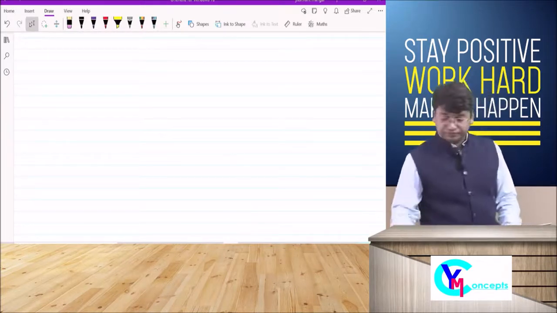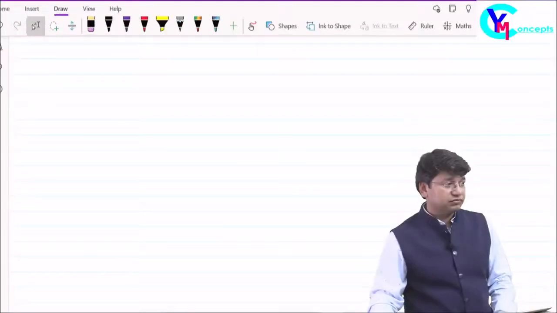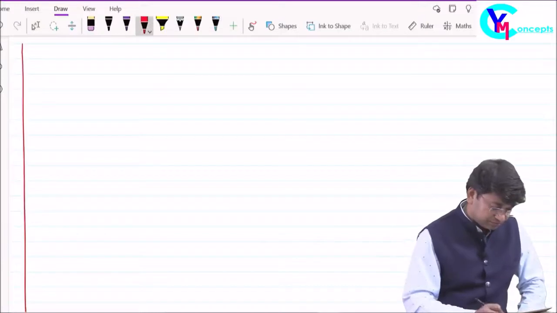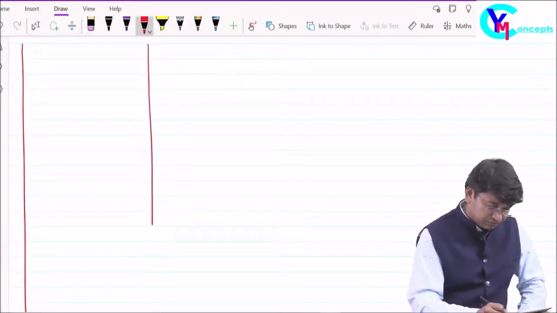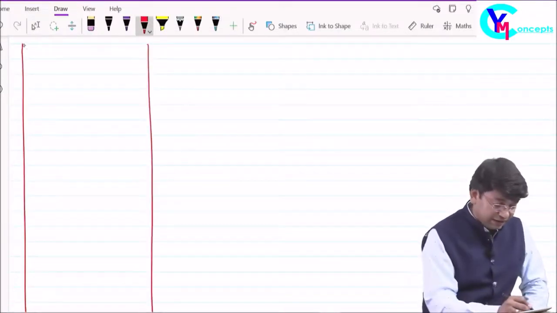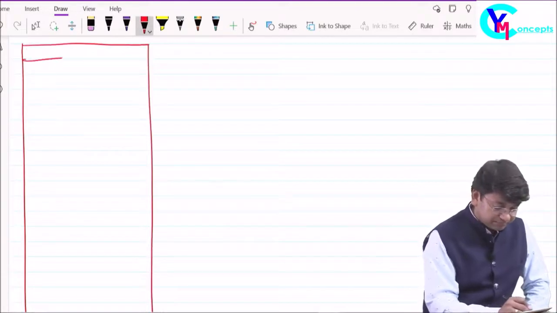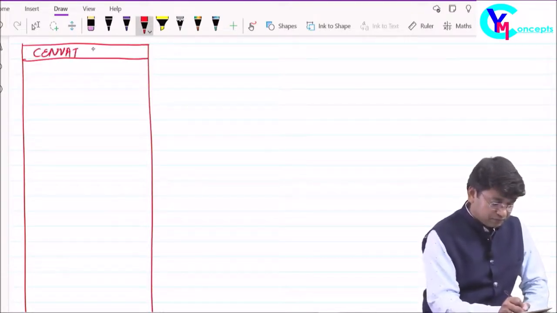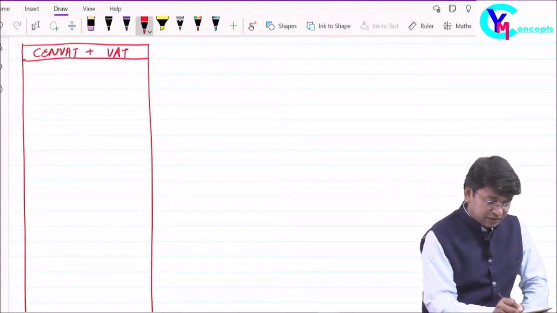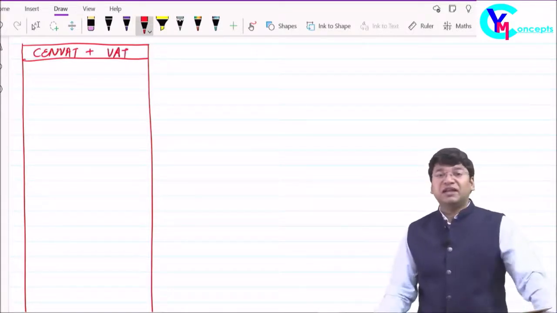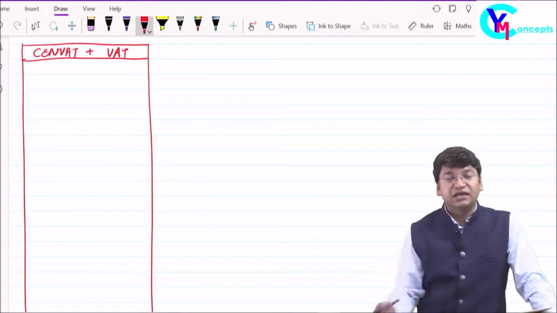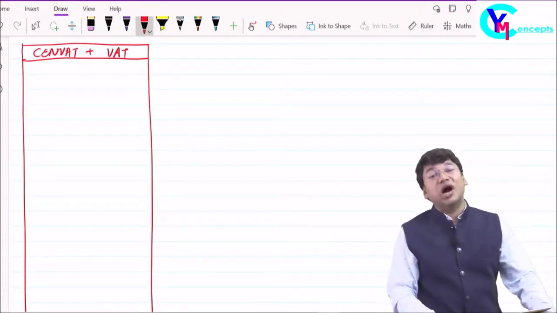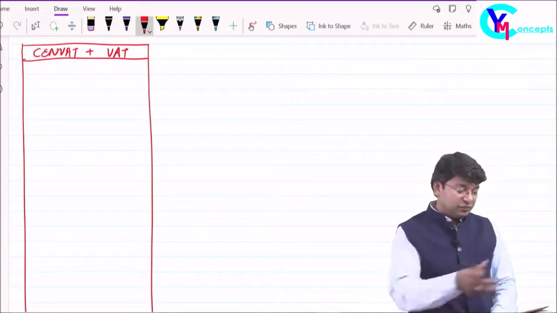Look here. Now I am taking them together to see practically how it operates. CENVAT plus VAT, because if a manufacturer manufactures some goods and then sells them, then excise will be charged and VAT will also be charged. So how will it operate, let's discuss this point.